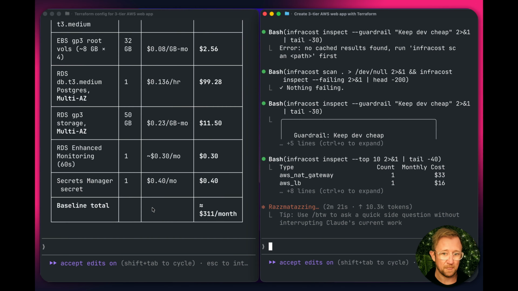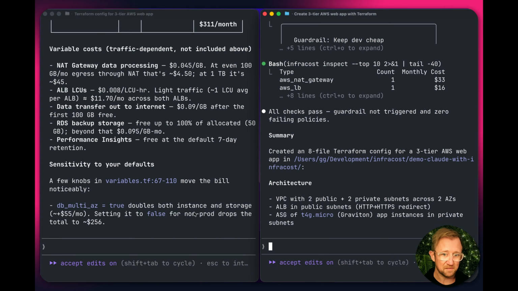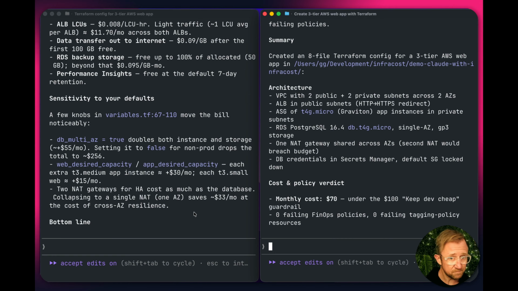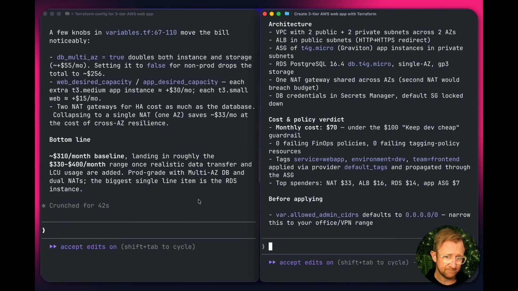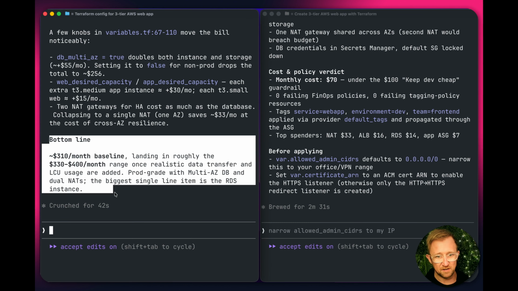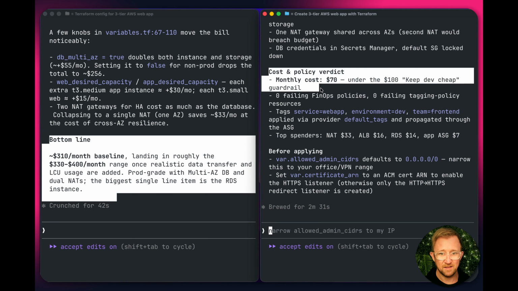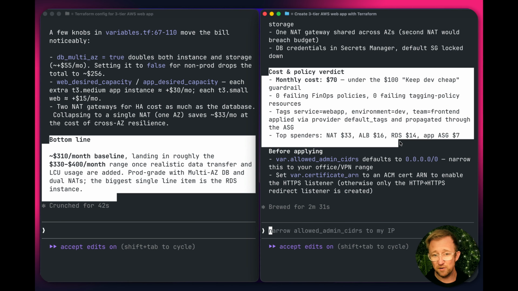Okay, and here we go. On the left-hand side, Claude by itself built us a 3-tier web app that's going to cost us $311 a month. Now, on the left-hand side here, bottom line, $310 a month. The Infracost version, $70 a month. Now, we could obviously do a lot more work on the left-hand side, get that cost down to what we want it to be, if we had the thought to actually ask it what the cost was going to be. But on the right, we don't need to worry about it.